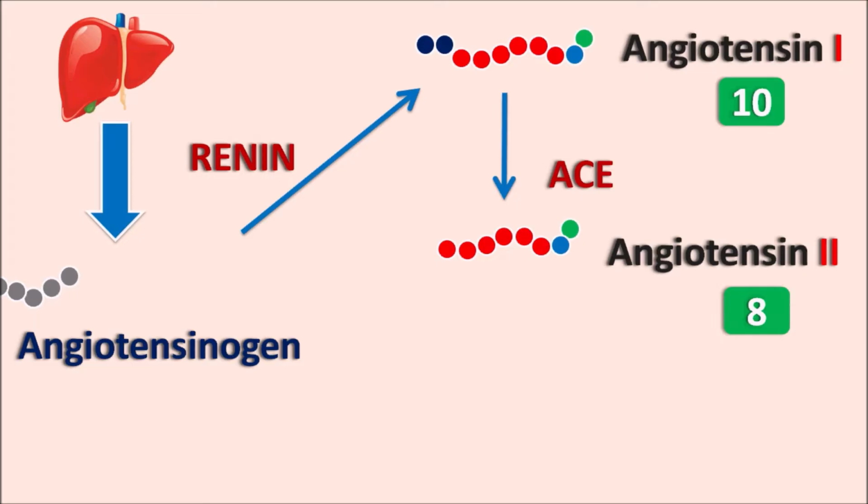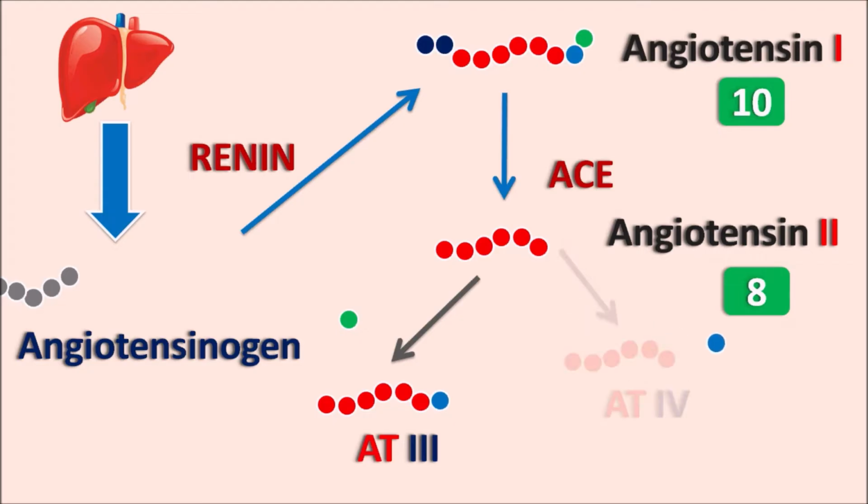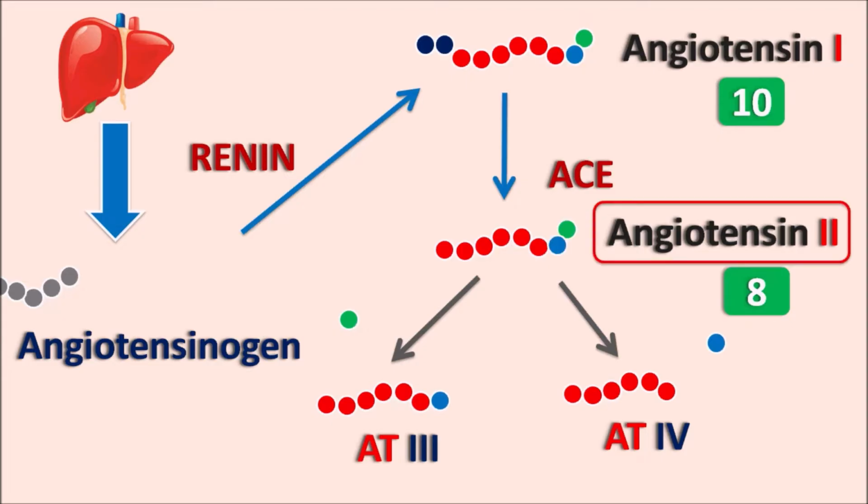In the next steps, this angiotensin II can also be cleaved into two other peptides. For instance, if one amino acid from the terminal is removed, it results in angiotensin III. Otherwise, if another amino acid is also released, it results in angiotensin IV. In this way, angiotensin III has 7 amino acids and angiotensin IV has 6 amino acids. But among these peptides, angiotensin II is clinically important, which produces vasoconstriction, thereby increasing the blood pressure.